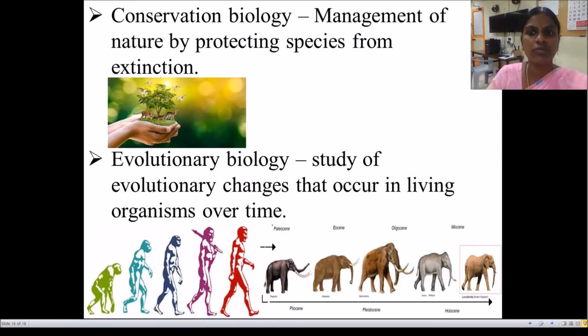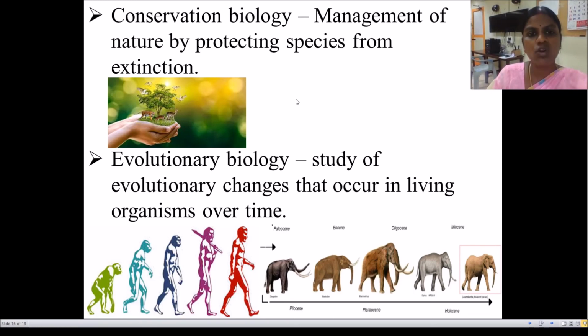Next is conservation biology. Management of nature by protecting species from extinction. This is called conservation biology. Recently we had a tiger. We used to count tigers. Now it is okay. We have conserved somehow. Okay. Example, to conserve or to preserve the wetlands or to conserve the forest. You can see in this image. So this is called conservation biology.